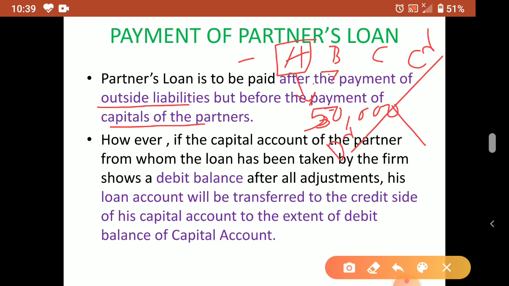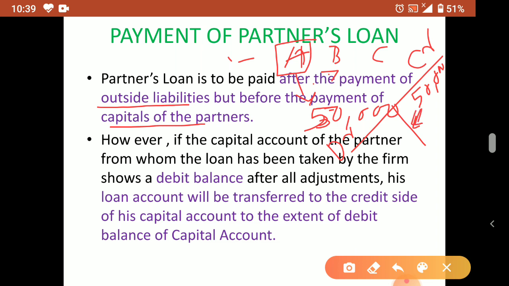Suppose I invested 50,000, I can show 50,000 here, so I have 50,000 in my account. No other items are there, assume. Credit side. So this 50,000 I'll be getting after payment of outside liability and partners' loans, everything; if something remains, then from that I will get 50,000.